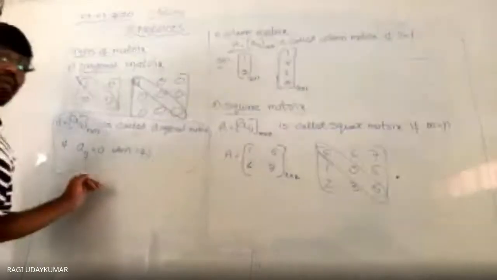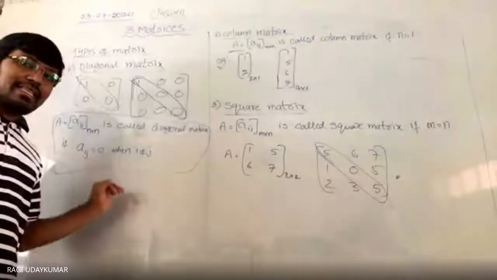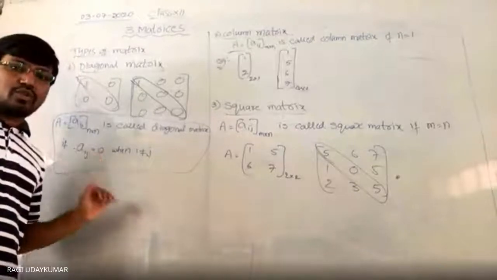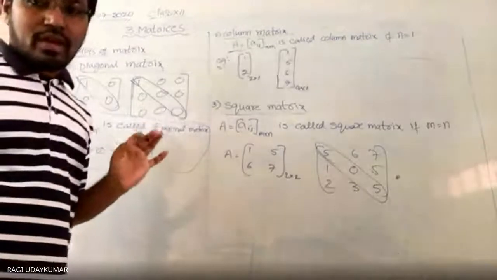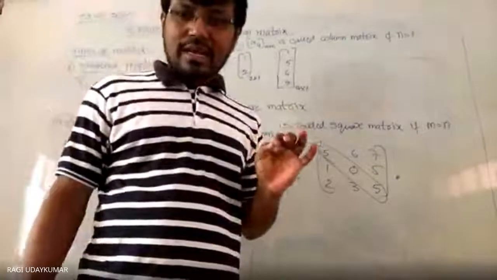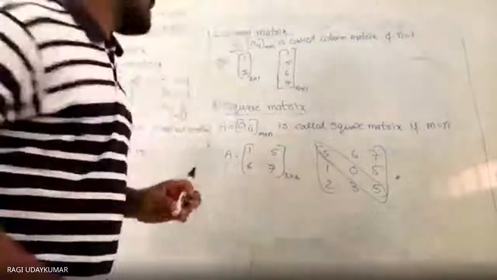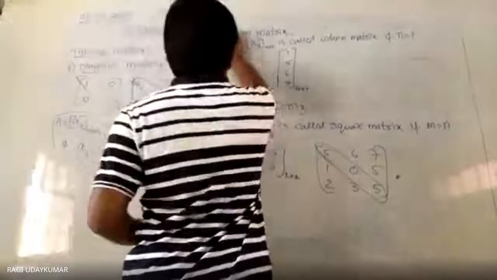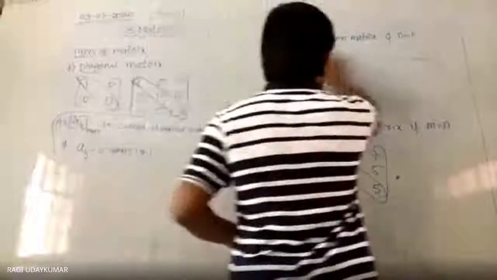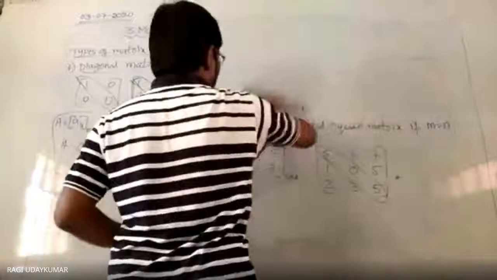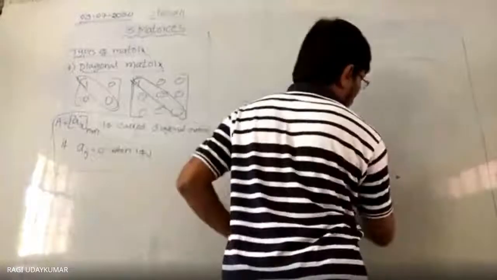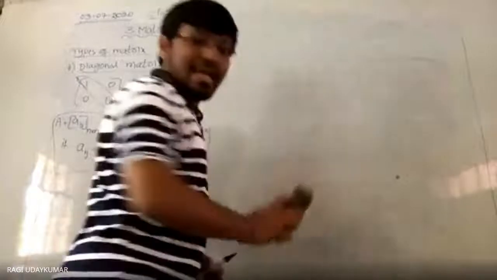We should be ready to give the definition in this mathematical representation also. Okay? Is it clear? So this is called a diagonal matrix. Next one is scalar matrix.